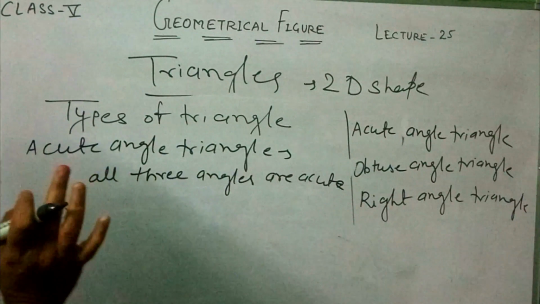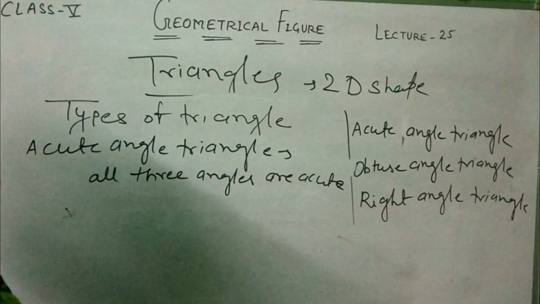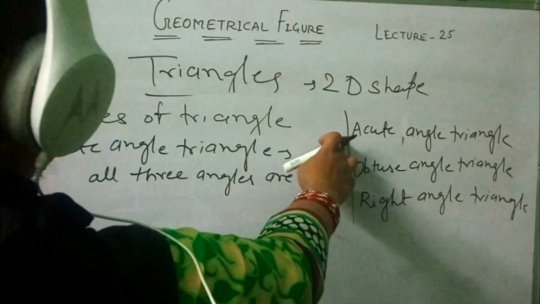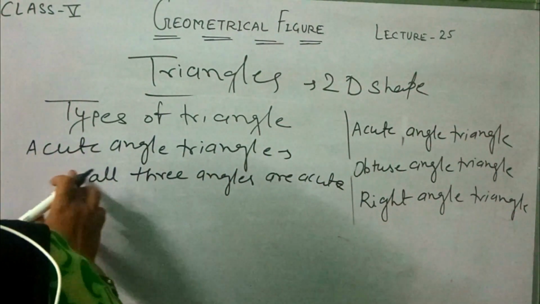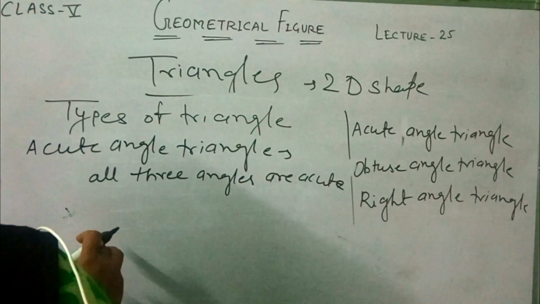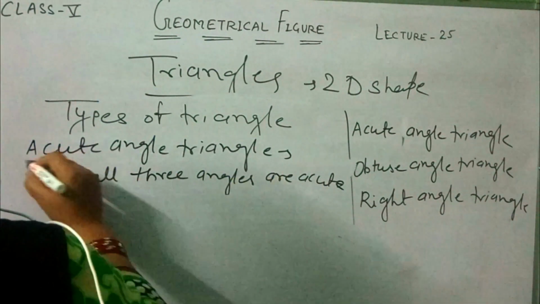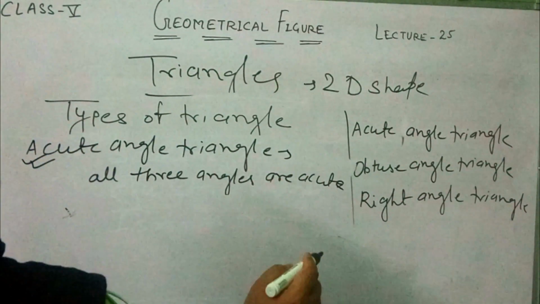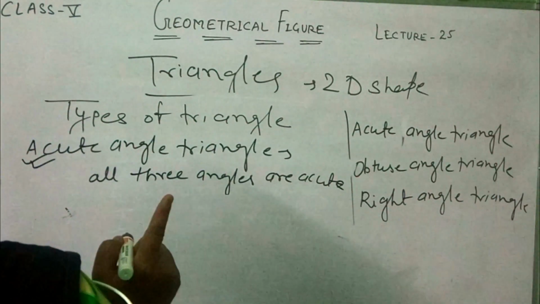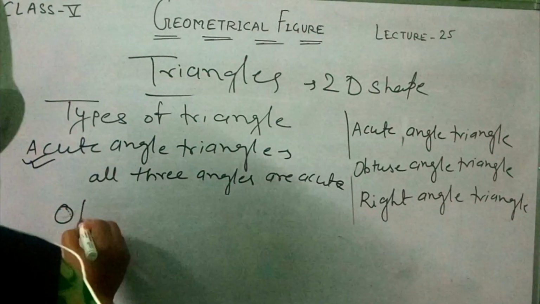Already I explained this in the previous class. If you have any doubt, then see those videos. So here, first one is the acute angle triangle, the triangle in which all three angles are acute. Obtuse angle triangle: the triangle in which one of the angles is an obtuse angle is known as an obtuse angle triangle.